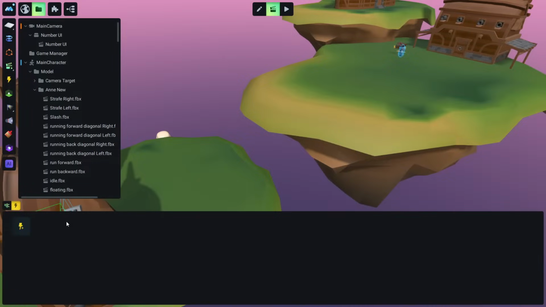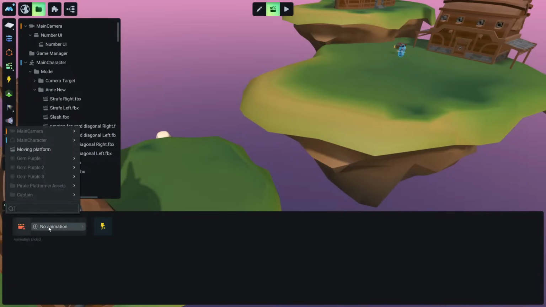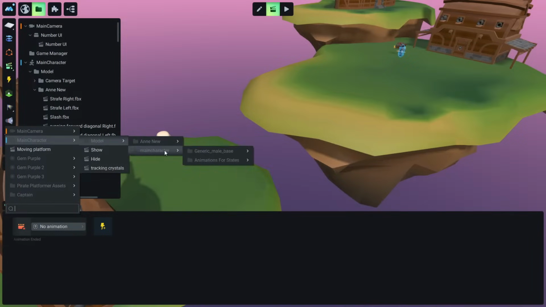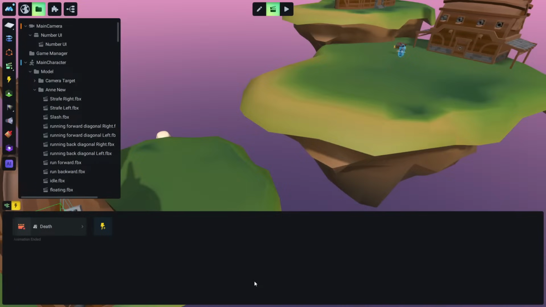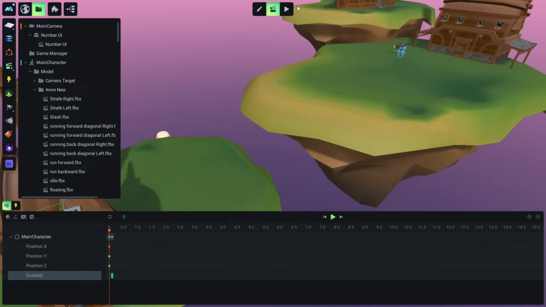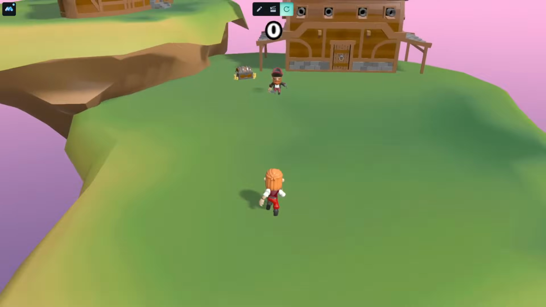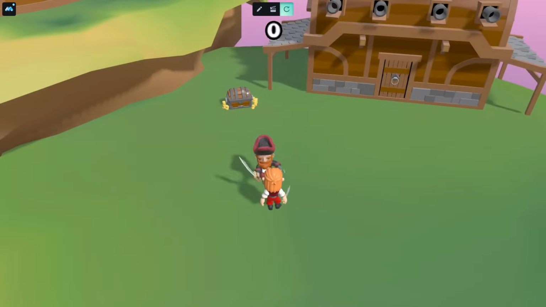Okay, so this respawn animation should happen when an animation stops. So when an animation stops, this respawn animation will start, and the animation we are referring to is the death animation. Okay, so let's go death, and so when the death animation is finished, we want the character to respawn. Let's check this really quick, and until we check this, I will tell you about how to display this health information now in a very simple way.